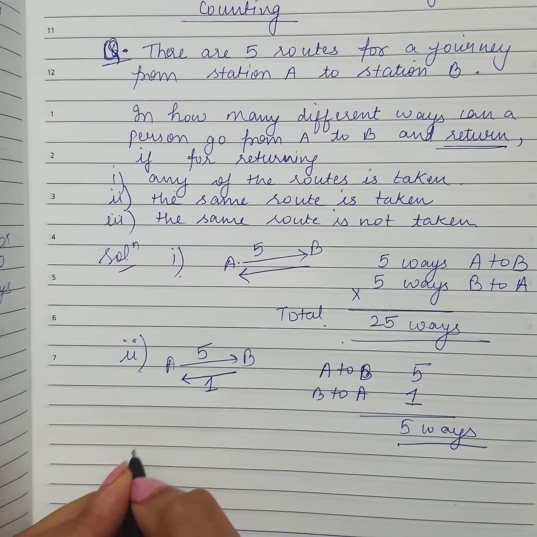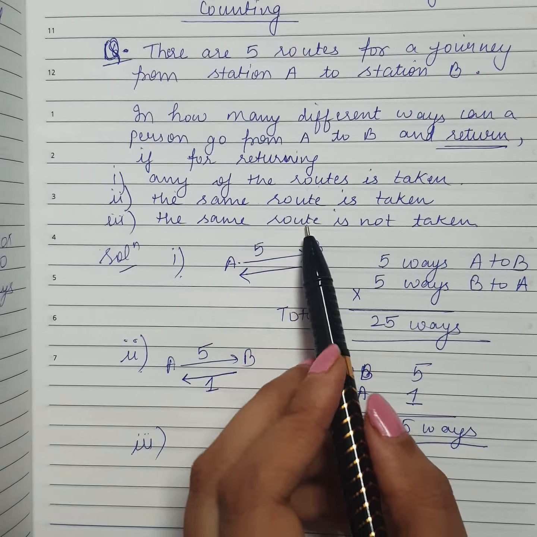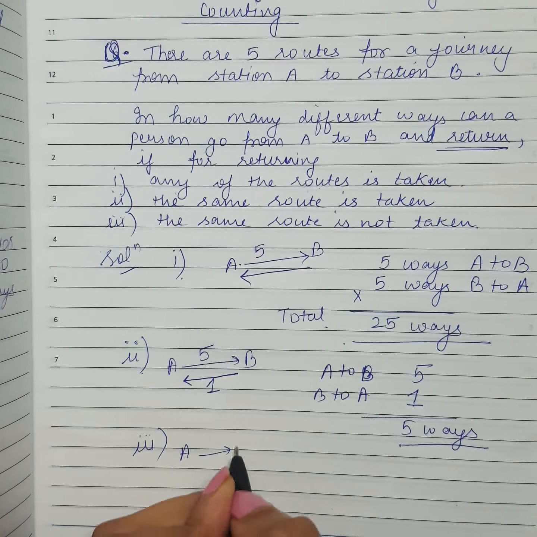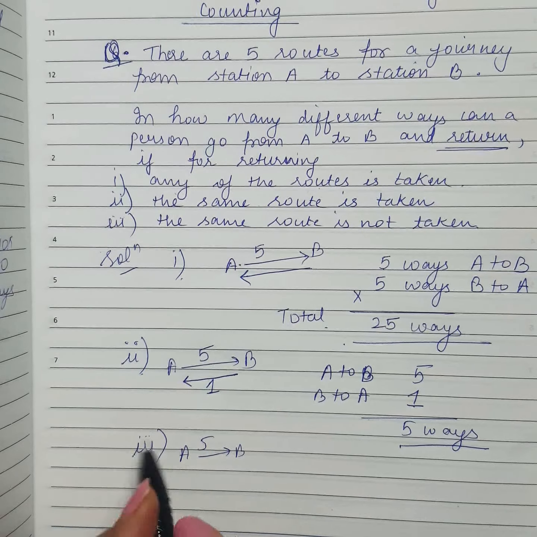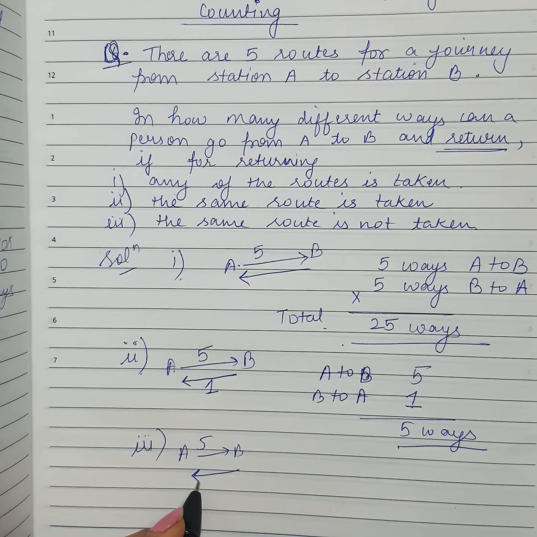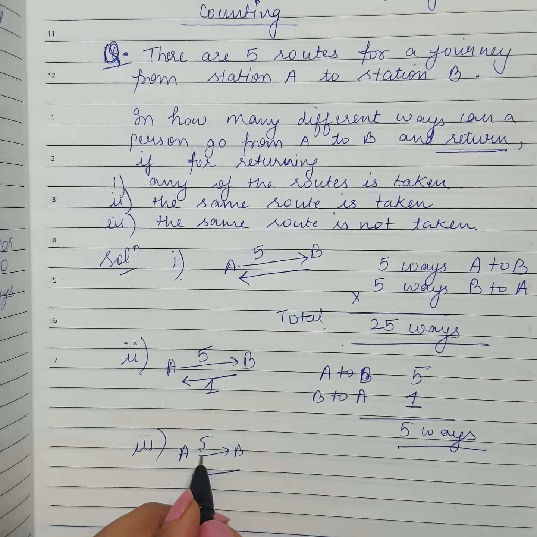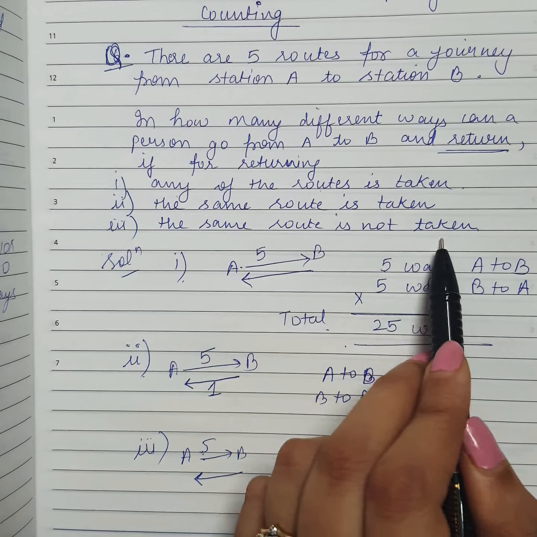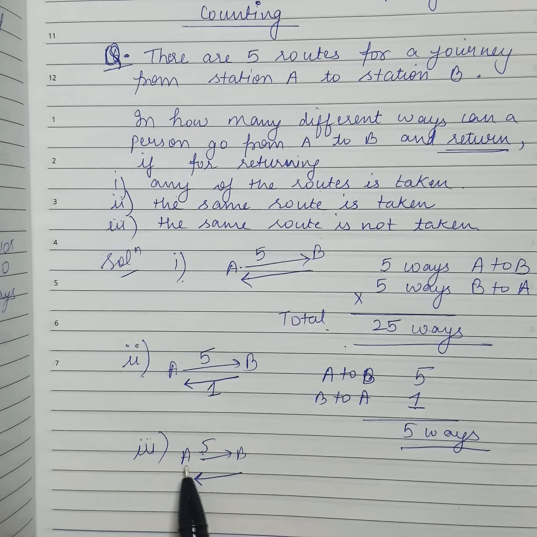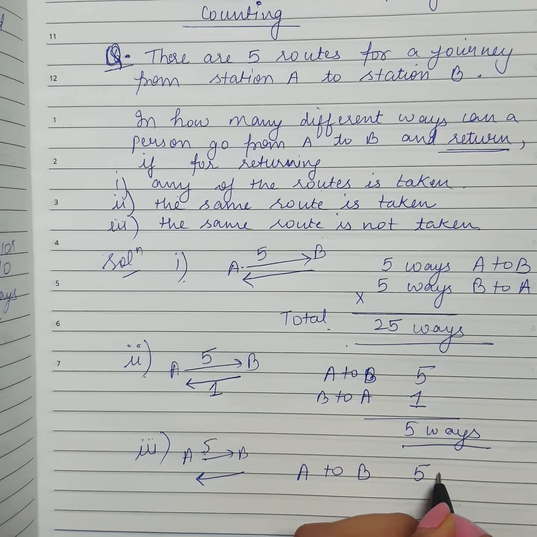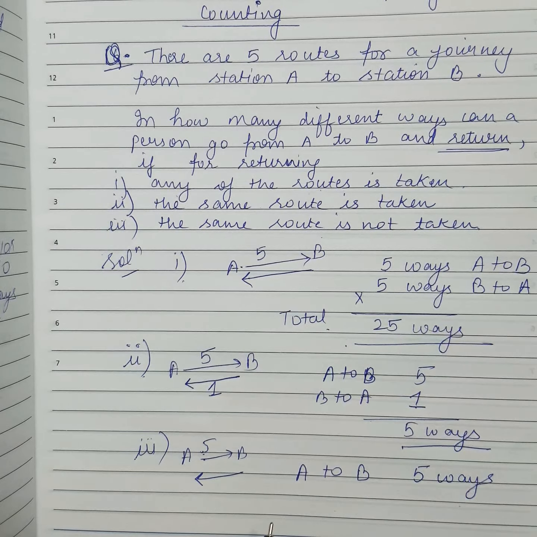Now last part, the same route is not taken. That means again A to B 5 ways, but B to A, the one he has gone with, he does not have to use that. जिस रास्ते से वो गया है उसको वो रास्ता यूज़ नहीं करना. The same route is not taken. So A से B पर जाने के लिए उसके पास 5 रूट्स हैं, 5 ways, 5 choices.